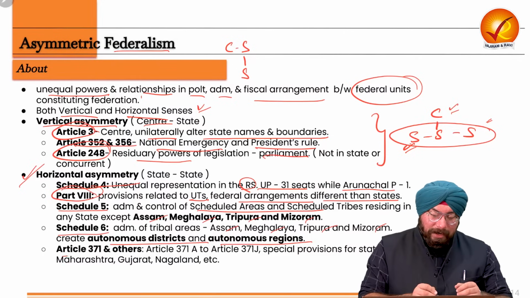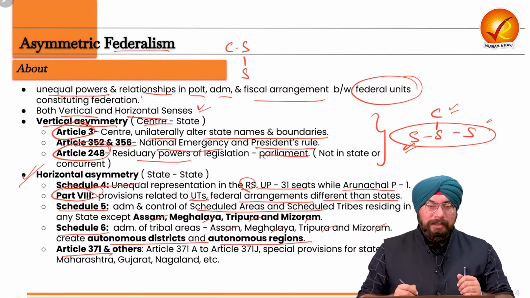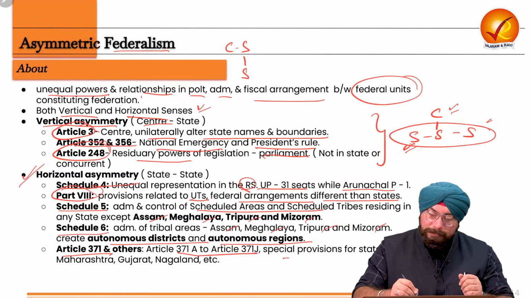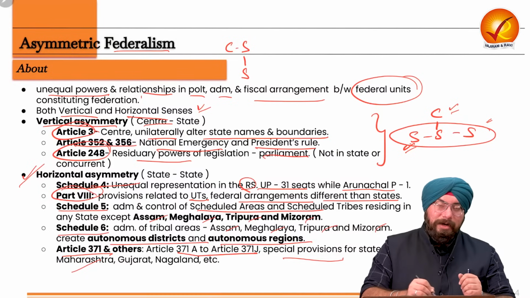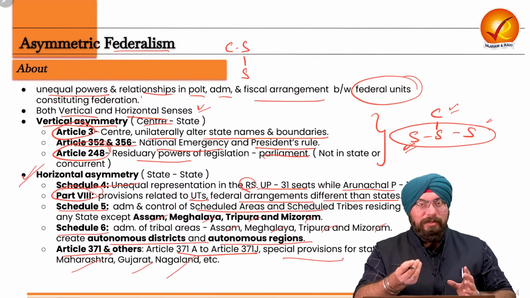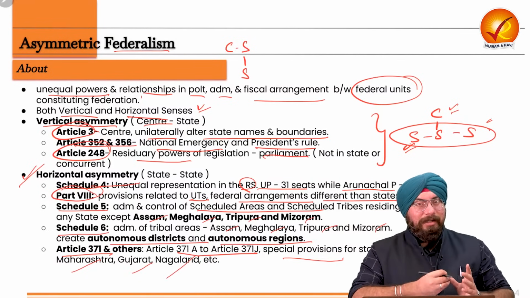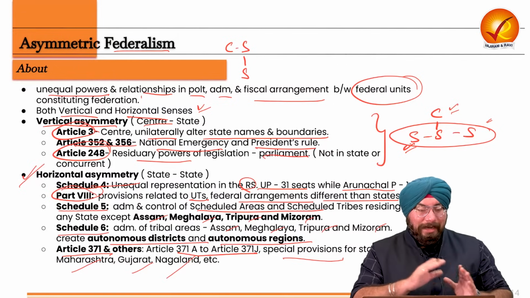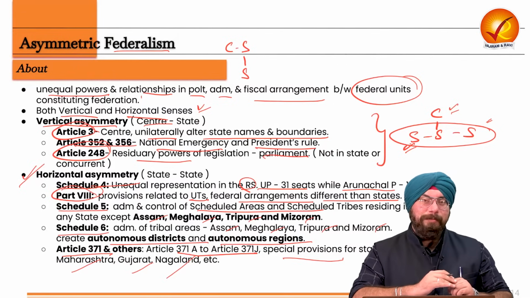And then Article 371 and other articles. Articles 371A to 371J give special provisions for states like Maharashtra, Gujarat, Nagaland. If special provisions are made for these particular states, of course for the other states there will be a mismatch in the balance of powers, and there will be unequal power and relationship amongst the states.